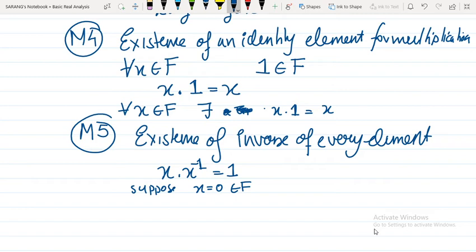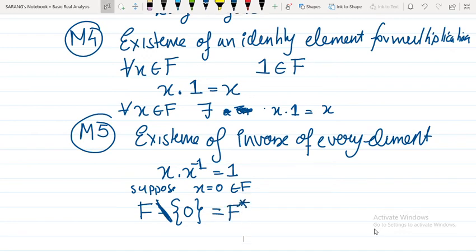So we will change our definition a little bit. We will consider the set F and remove the singleton set 0 from it, and we will call it F star.